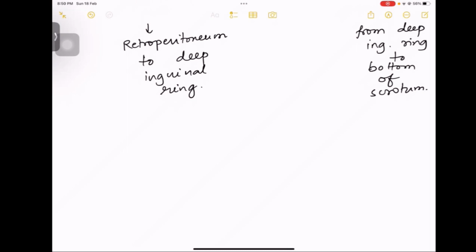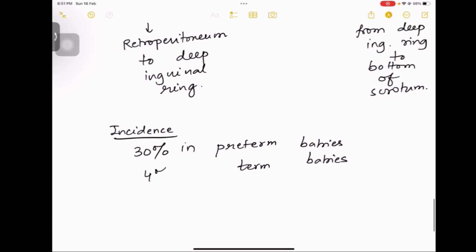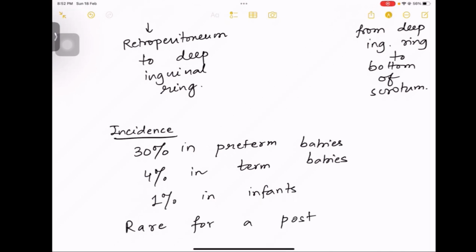कितना common है ये बीमारी? So it is 30% in preterm babies, 4% in term babies, and 1% seen in infant. Now rarely you can get to see that in a postnatal period, and beyond 3 months तो बहुत ही ज़्यादा rare है, ठीक है?